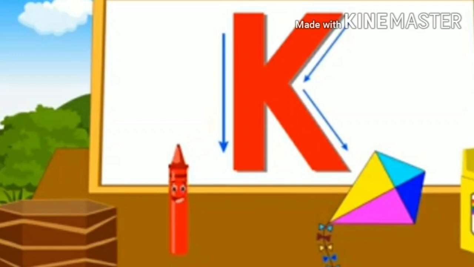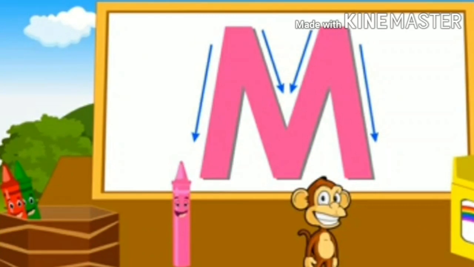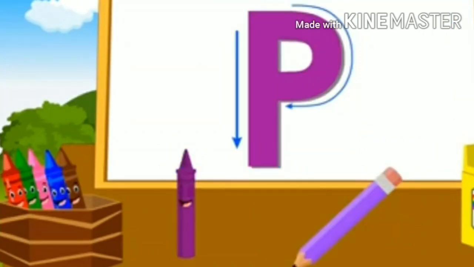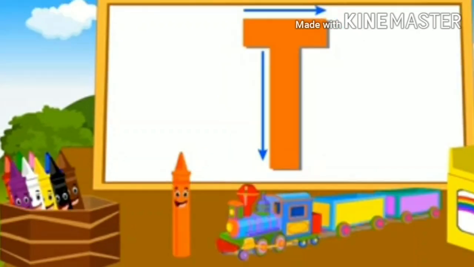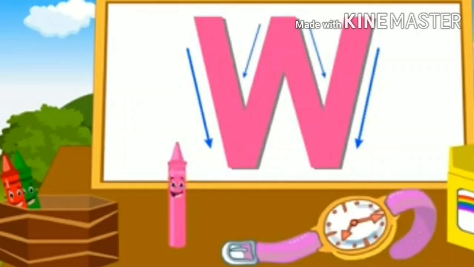Which letter is this? Capital letter K. Capital letter L. Capital letter M. Capital letter P. Capital letter T. Capital letter V. Capital letter W.